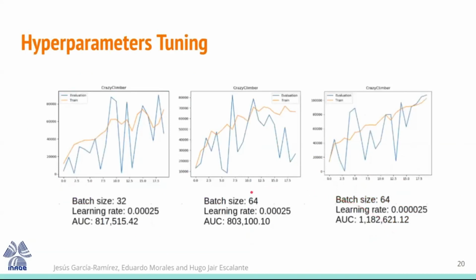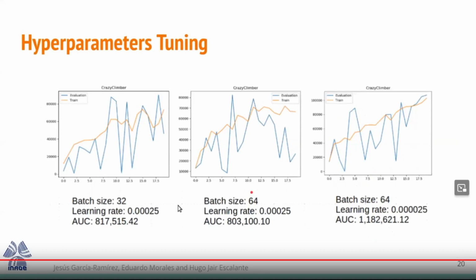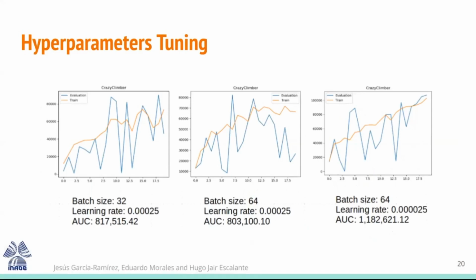Also, we do a hyperparameter tuning because of the instability of the learning curves, and the best configuration is to increase the batch size from 32 to 64 and reduce the learning rate. This obtains the best area under the curve, and we select this configuration to train the new agents.